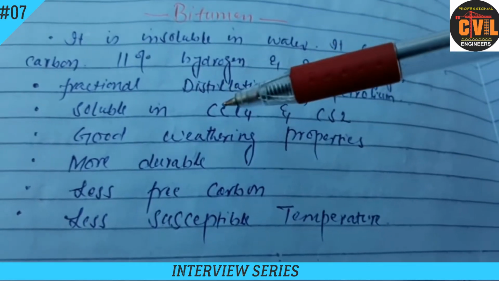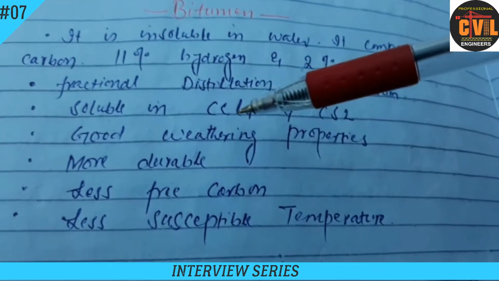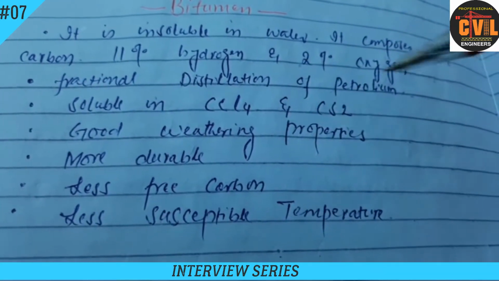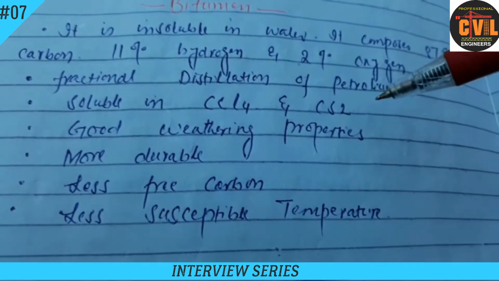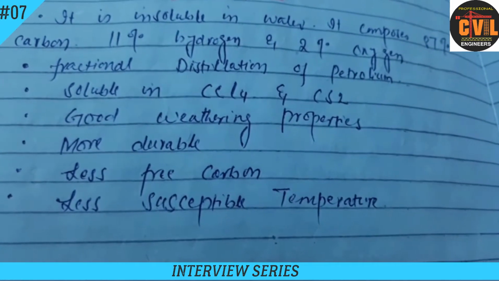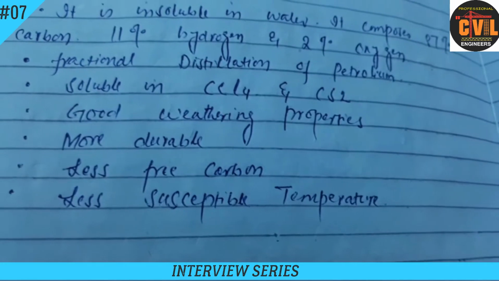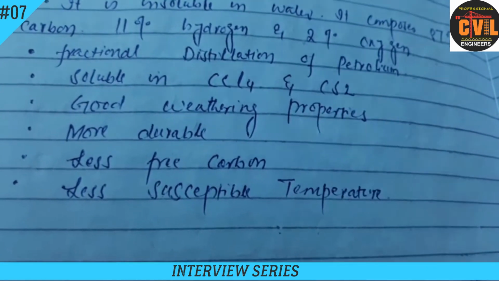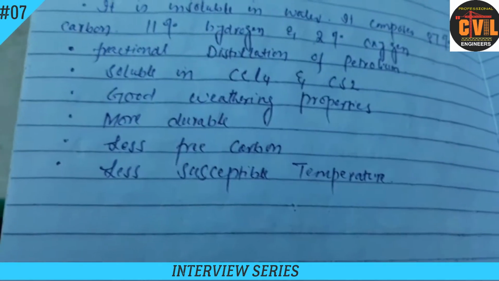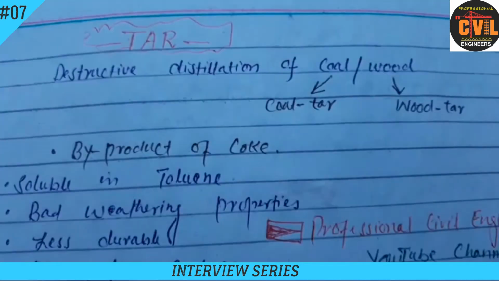Bitumen is soluble in carbon tetrachloride and carbon disulfide. It has good weathering properties, is more durable, has less free carbon, and is less susceptible to temperature.